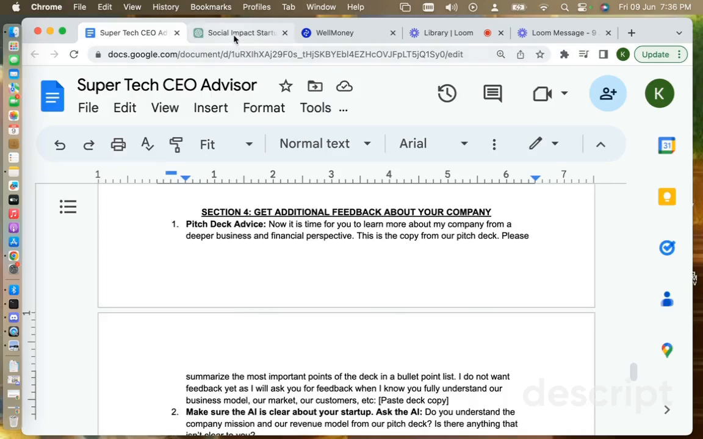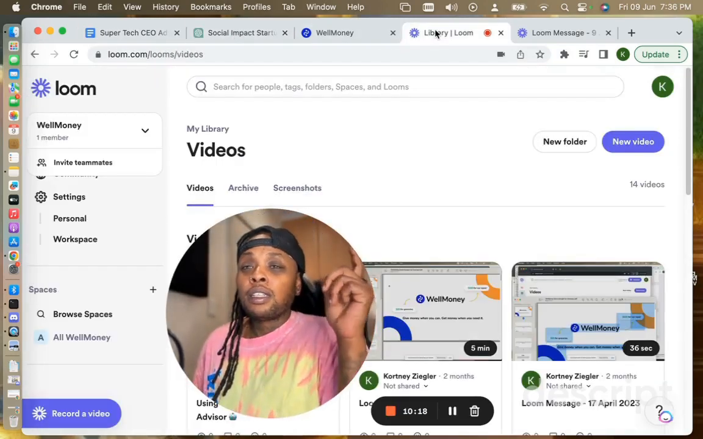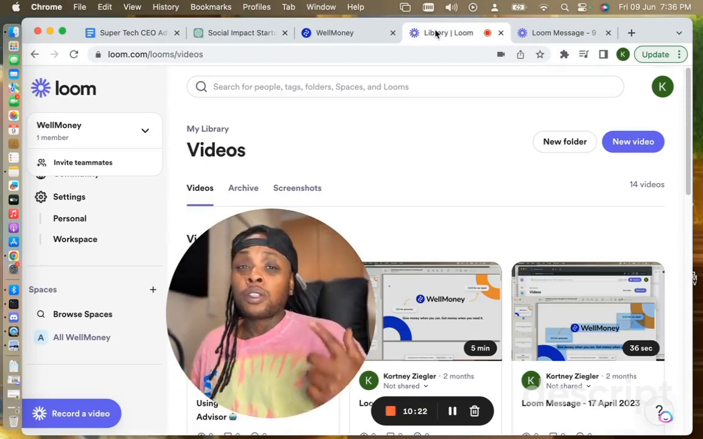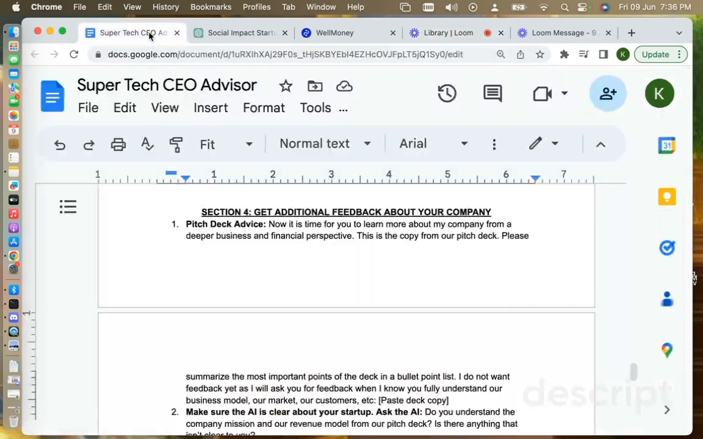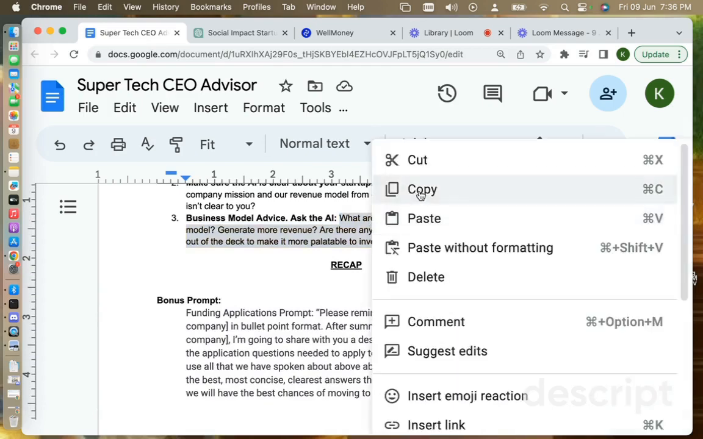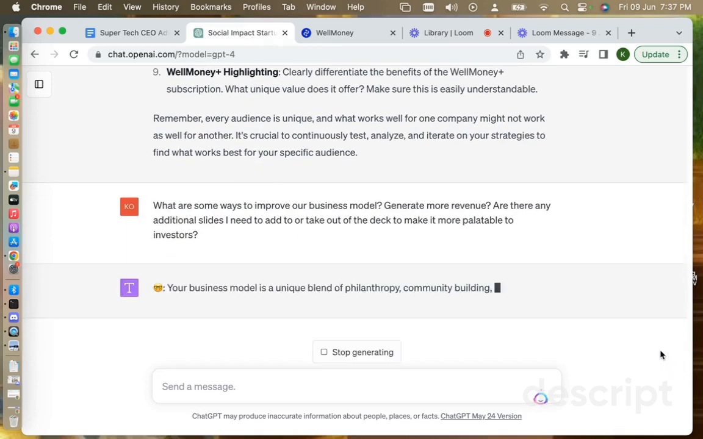So before we go to get pitch deck, we can ask the AI to tell us again in summary, or you can do that if you want to. But I'm just going to go directly to getting feedback on it. So I'm just going to copy what I have here already, and then boom, bam, pow, put that in there and see what happens.